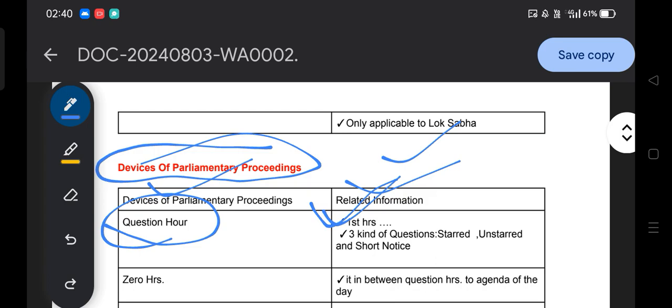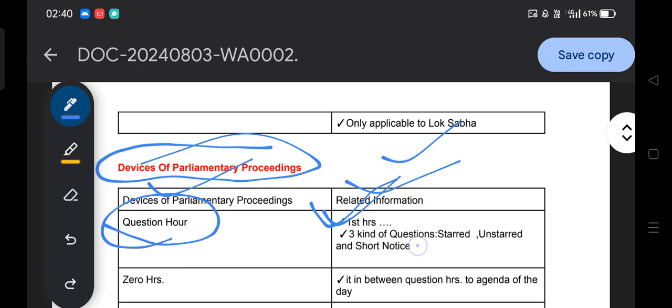Written answer is in terms of your examination, and oral answer is your physical interaction or your vocabulary. Similarly, in the parliament there are different types of questions for the question hour.